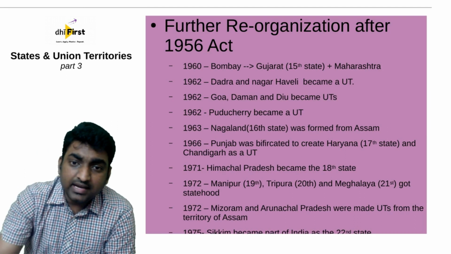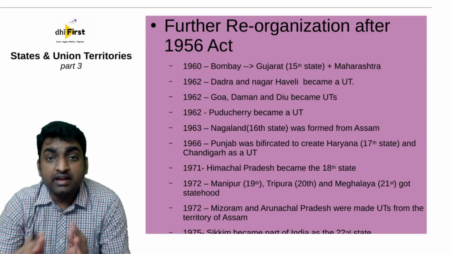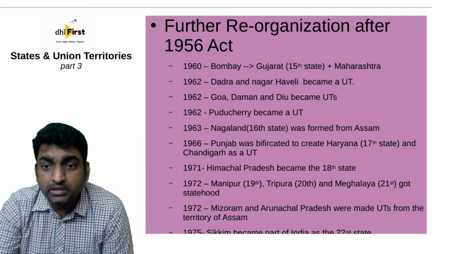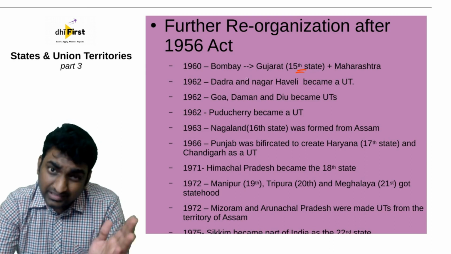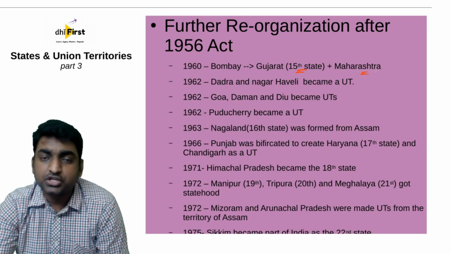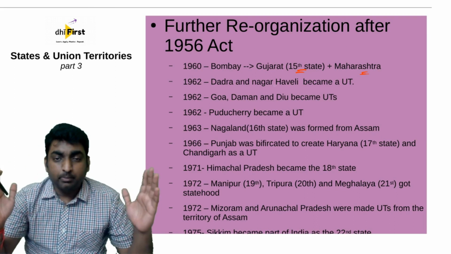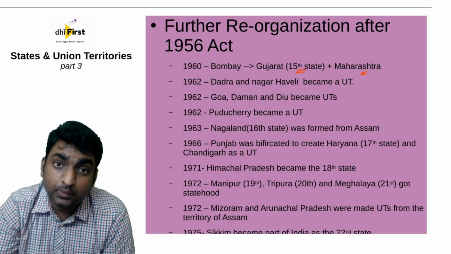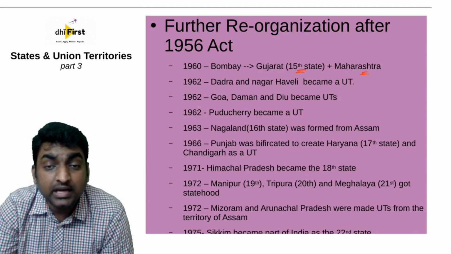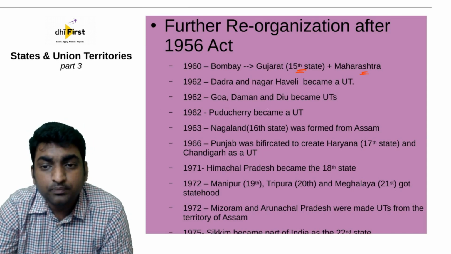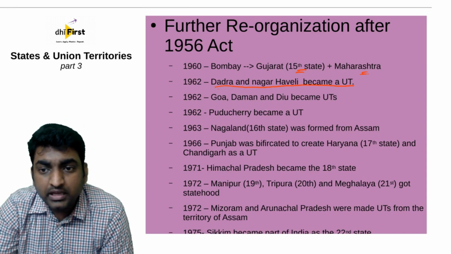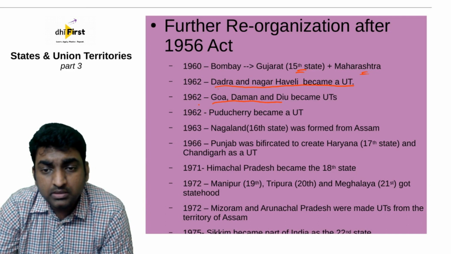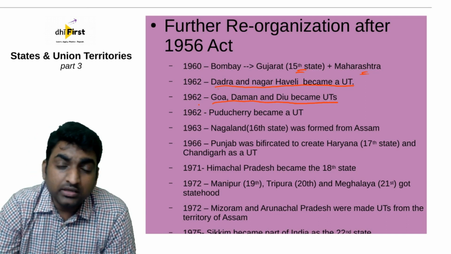All right, now in 1960, Bombay got bifurcated. The greater Bombay got bifurcated into Gujarat, which became the 15th state, and the remaining part, which was called Maharashtra. That was the first split which happened after 1956, and that was in the year 1960. And in 1962, Dadra and Nagar Haveli became a union territory. And again, in the same year, 1962, Goa, Daman, and Diu also became union territories.